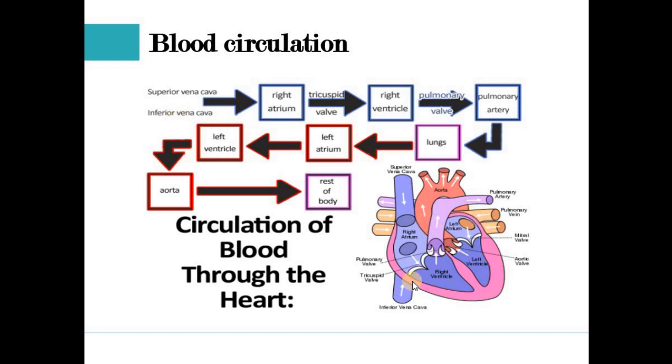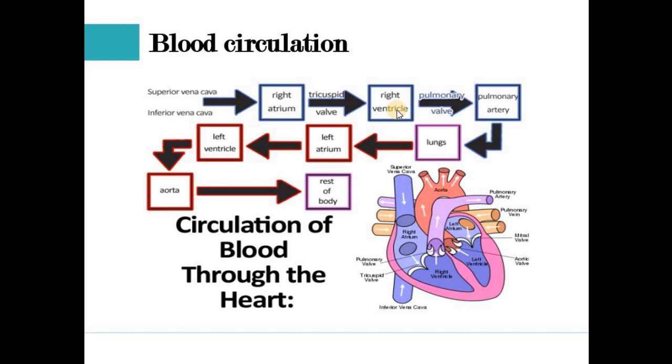Look at the diagram. This superior vena cava is carrying the impure blood from the upper level of the heart. This inferior vena cava is carrying the impure blood from the lower level of the heart. After carrying the impure blood from the whole body, they put it into the right atrium. Later on, as the right atrium contracts, the tricuspid valve opens and puts the impure blood into the right ventricle. From the right atrium, the blood goes into the right ventricle as the right atrium contracts.